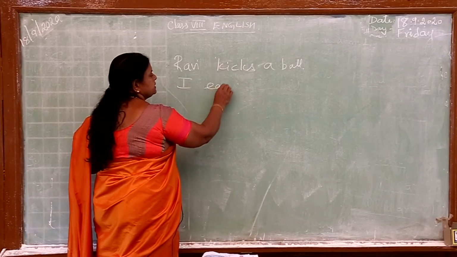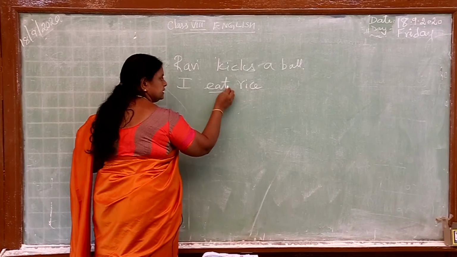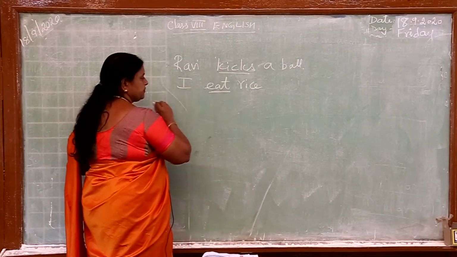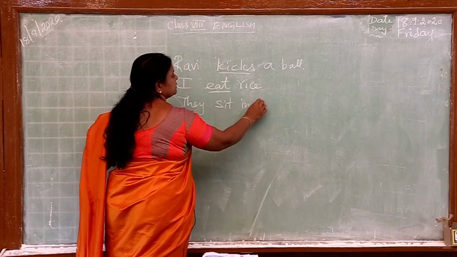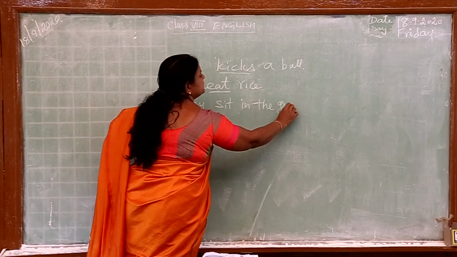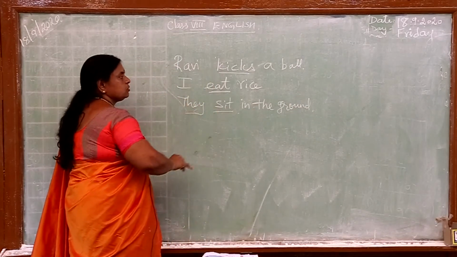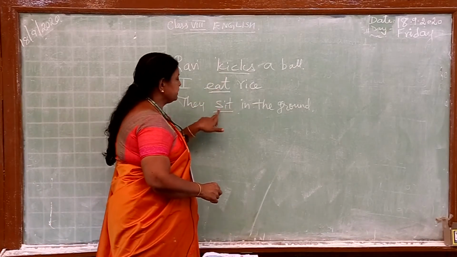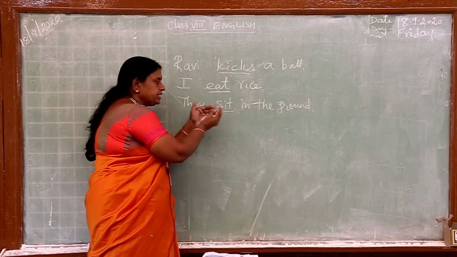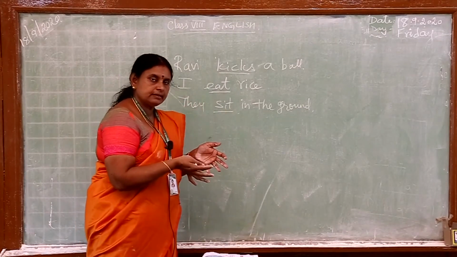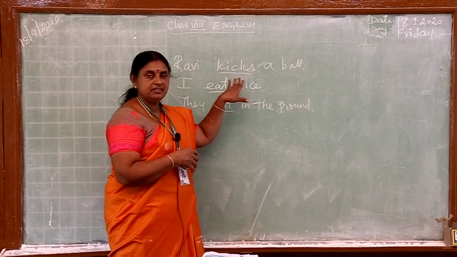I eat rice. What is I doing here? Eat. Kicks. Eat. They sit in the ground. What are they doing? They are sitting in the ground. So, look at the words I have underlined. The subject is doing something. The subject's action is denoted here.